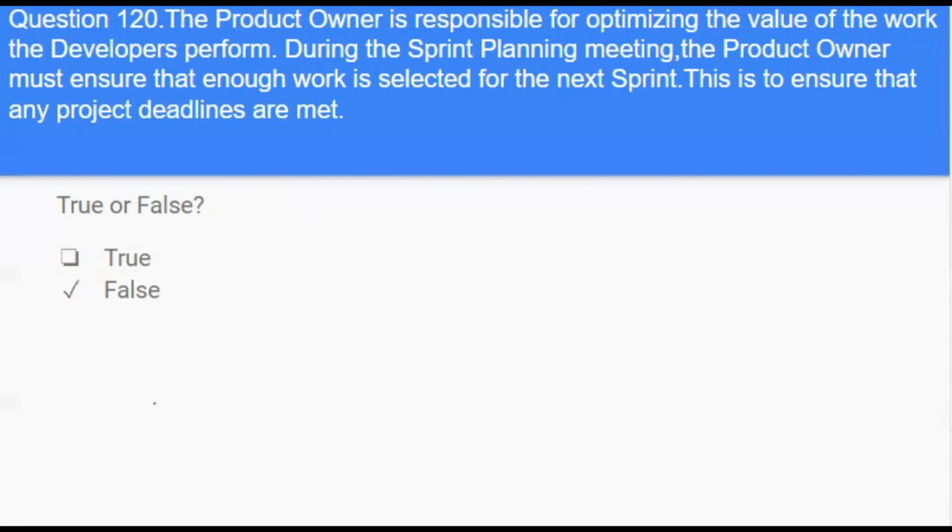Answer is false. The developers will pull items from the product backlog into the sprint backlog. The product owner cannot make the developers select more work than they are comfortable with.